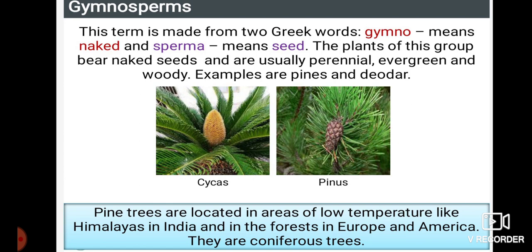Pine trees are located in areas of low temperatures like the Himalayas in India, and in the forests of Europe and America. They are coniferous forests.